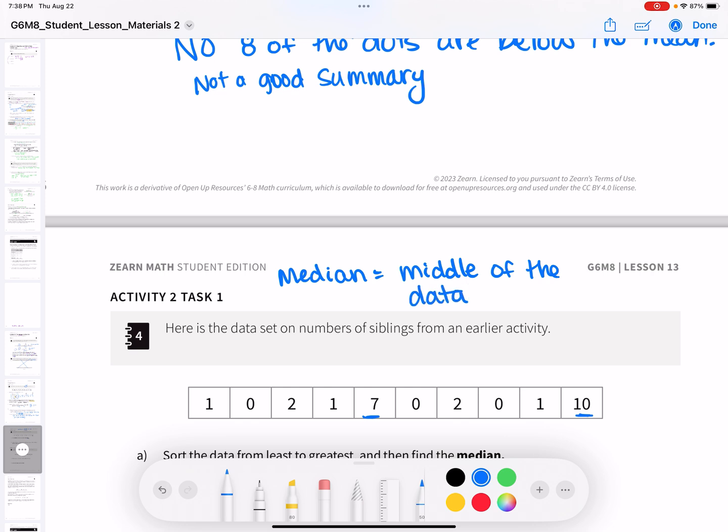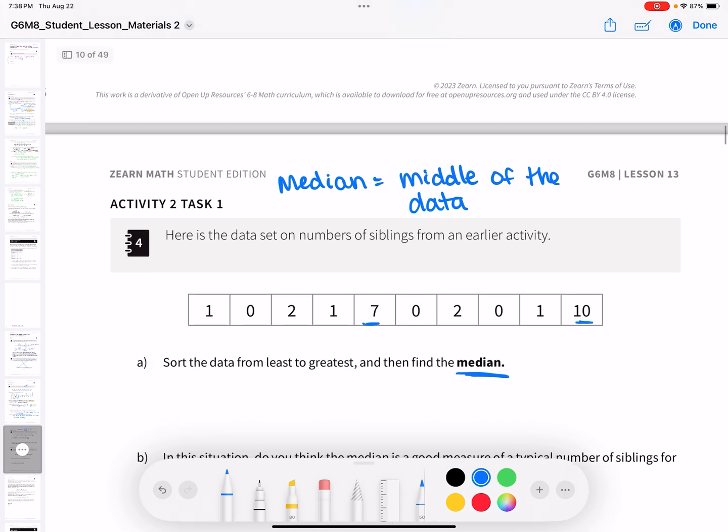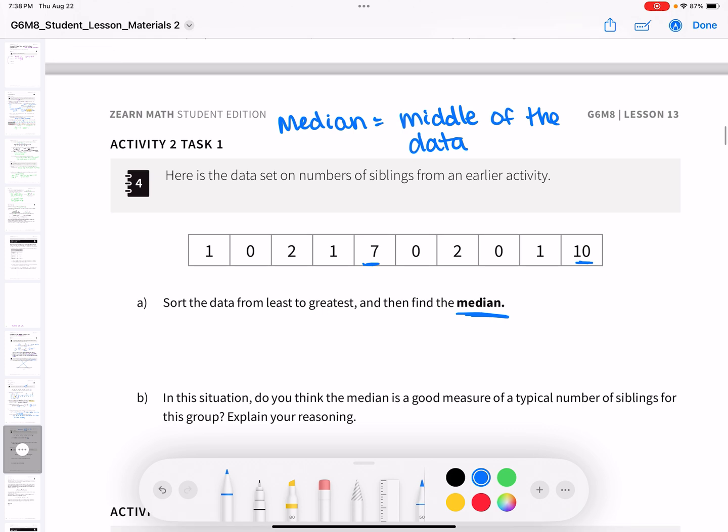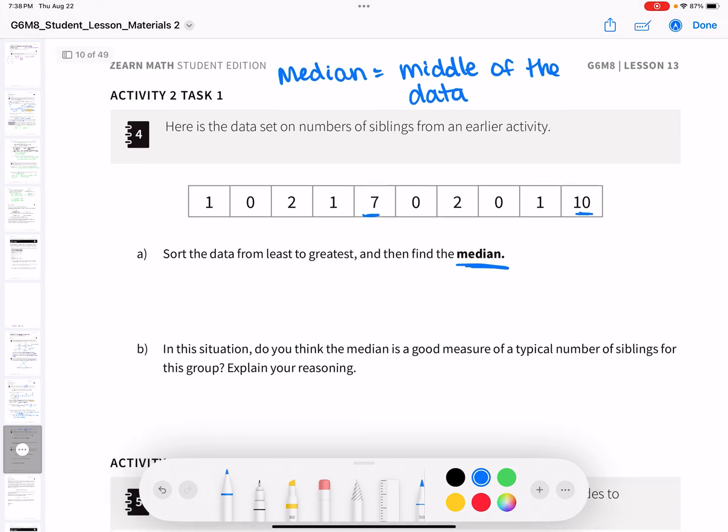The mean is the average, but the median is going to tell us the middle of the data points. So it's a little different. Here's the data set on the number of siblings from an earlier activity, the one we just did. Sort the data from least to greatest, then find the median.